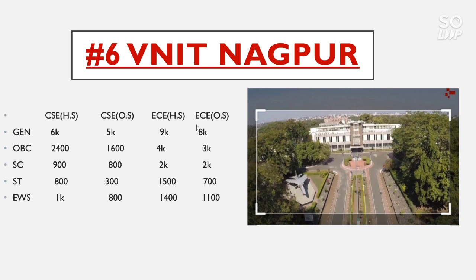Now talk about the EC other state. General category cutoff goes to 8,000, OBC 3,000, SC 2,000, ST 700 and EWS 1100.